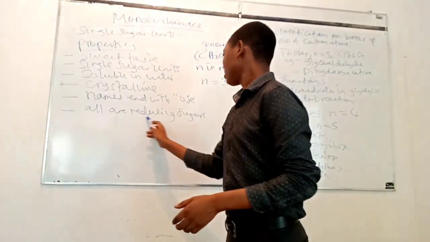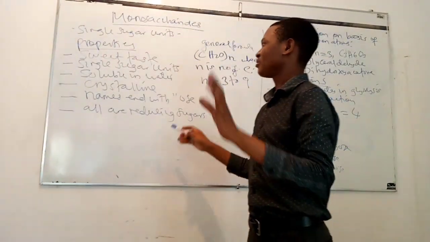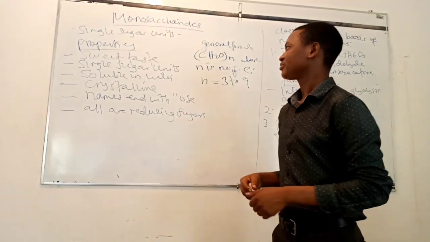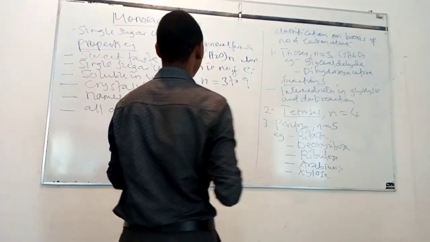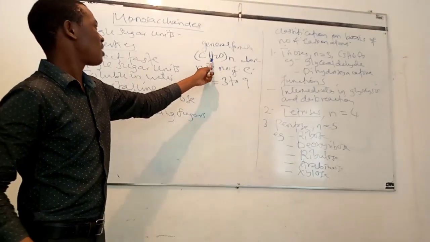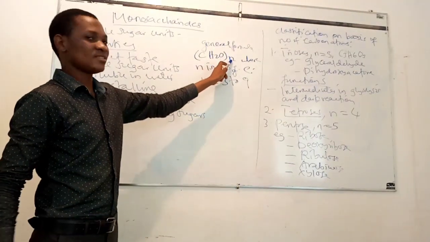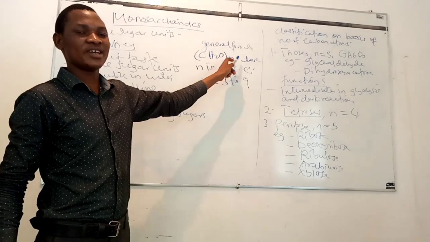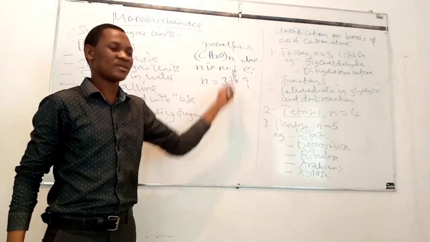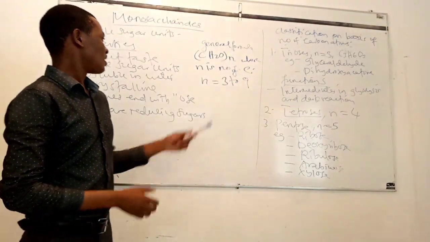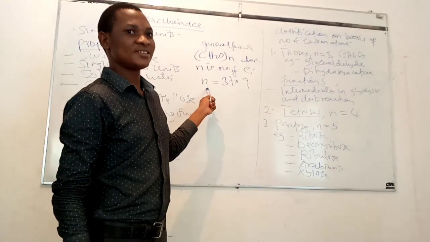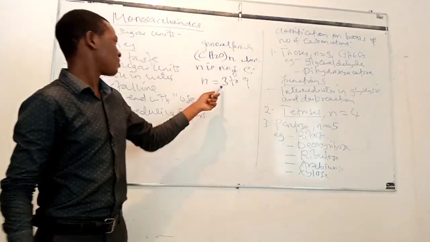They are all reducing sugars. There is no monosaccharide which is non-reducing. Their general formula is this one: CnH2nOn, where n is the number of carbon atoms in this formula. The number of carbon atoms in monosaccharides always ranges from 3 to 9.